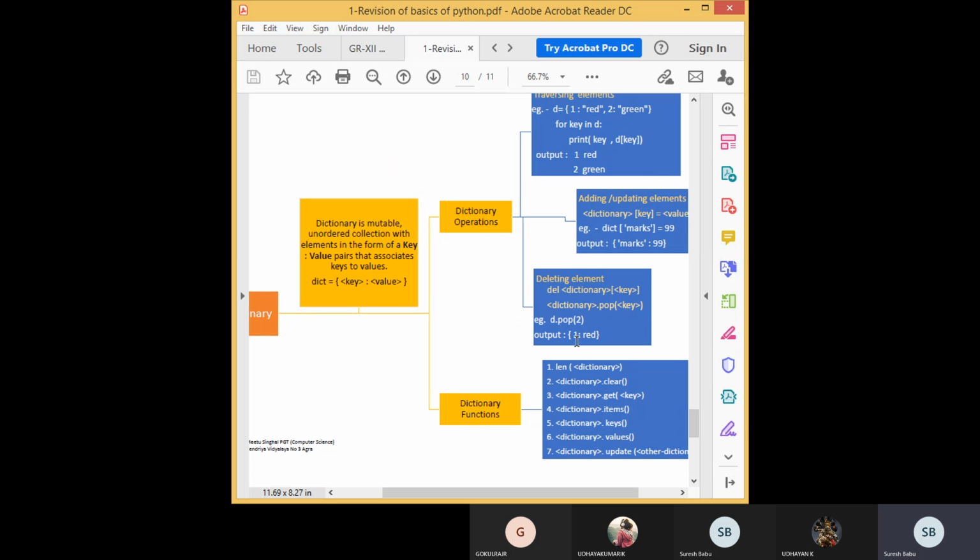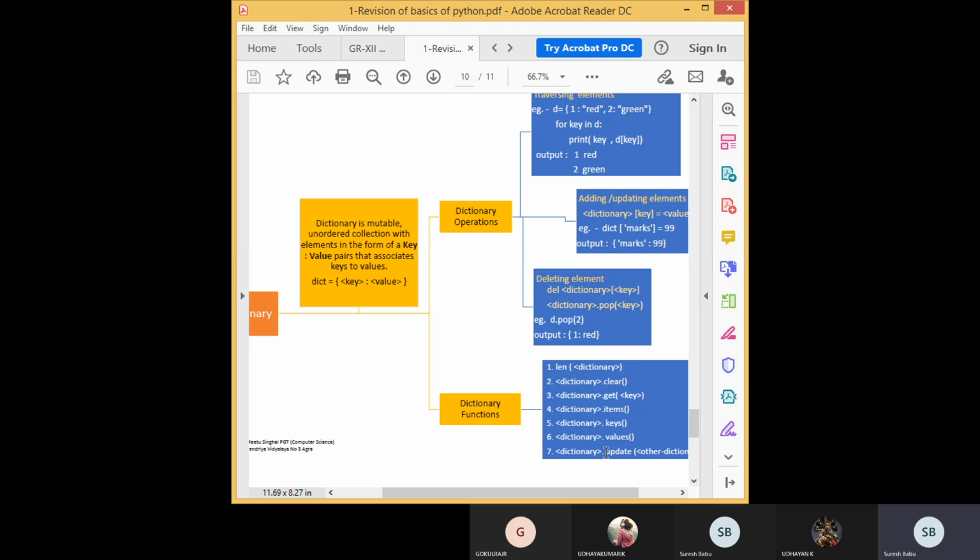Then the functions related to dictionary: clear function, items, keys, values. Keys function will get all the keys of the dictionary. Values function will get all the values. Items will get both the key and value pairs, and all of them will display in the output.